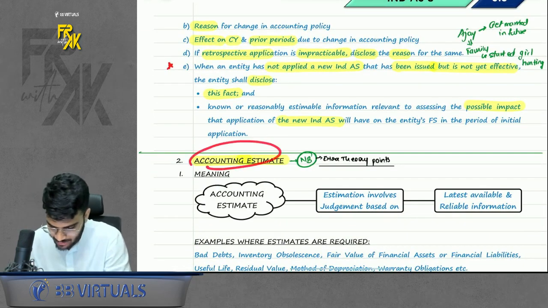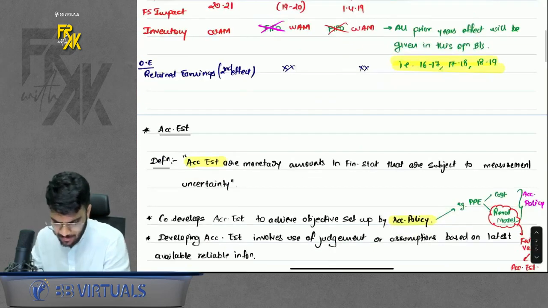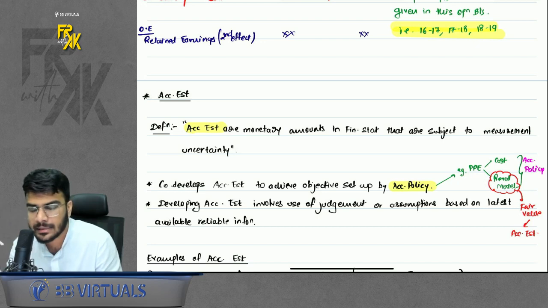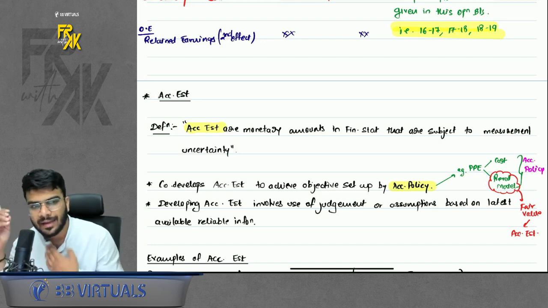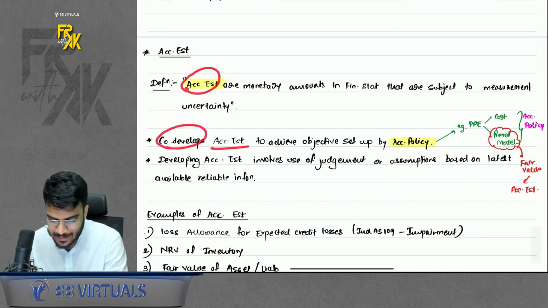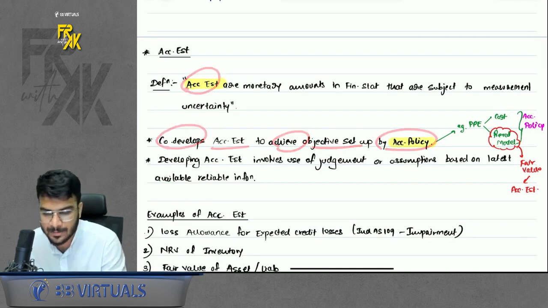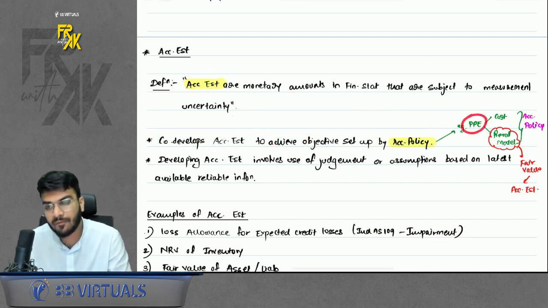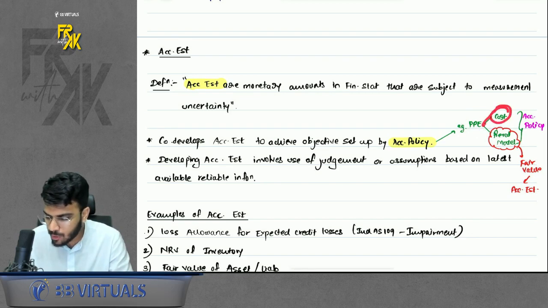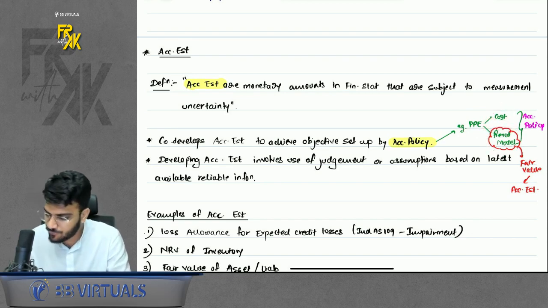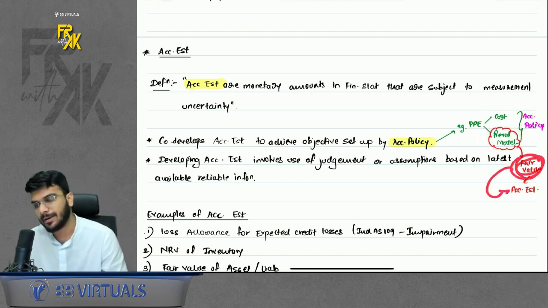Next, accounting estimate. Do you remember I also made you write some extra theory in the accounting estimate? So what are accounting estimates? Basically, whenever there is any uncertainty relating to measurement of any asset, liability, income, or expense, that is an accounting estimate, right? Now, the company develops an estimate to achieve the objective set by the policy. That means estimate is step 2 of policy. Sir, give us an example. Let's say you have PPE. In PPE, you can apply the cost model or the revaluation model. So applying any of the models is a policy. But if you are following the revaluation model, you will have to find the fair value. Finding the fair value is the accounting estimate.